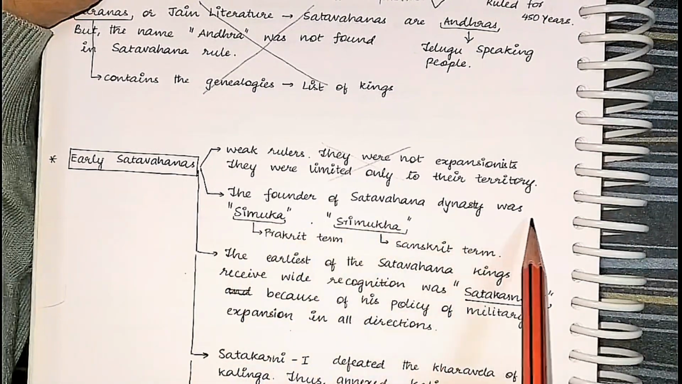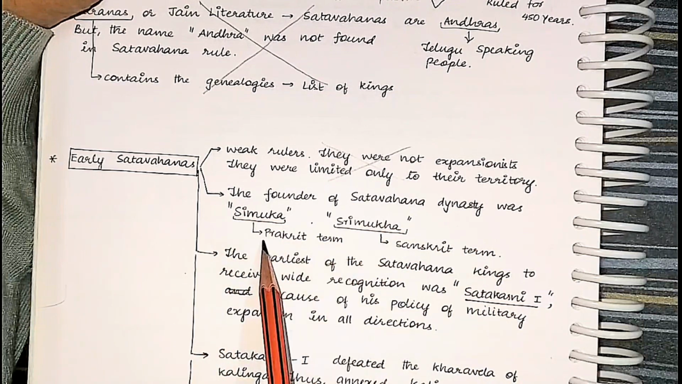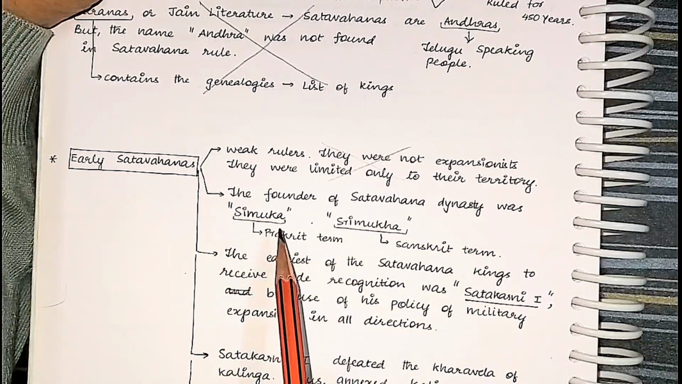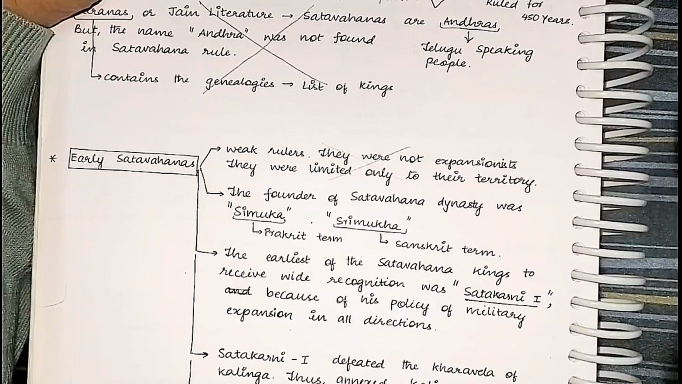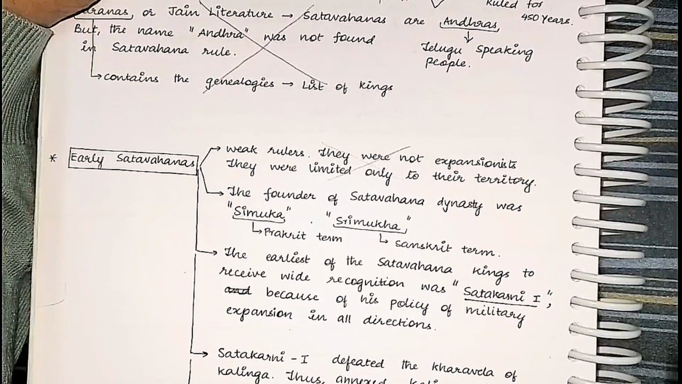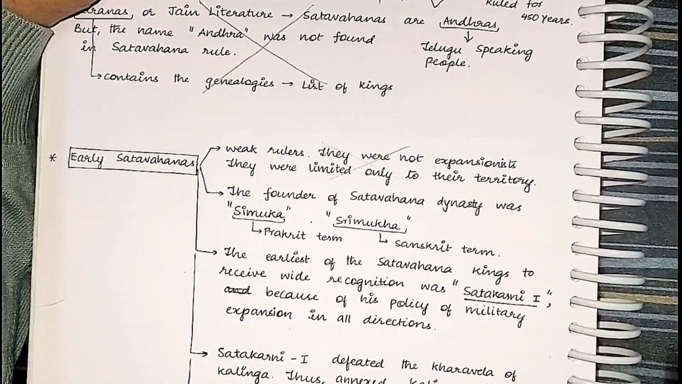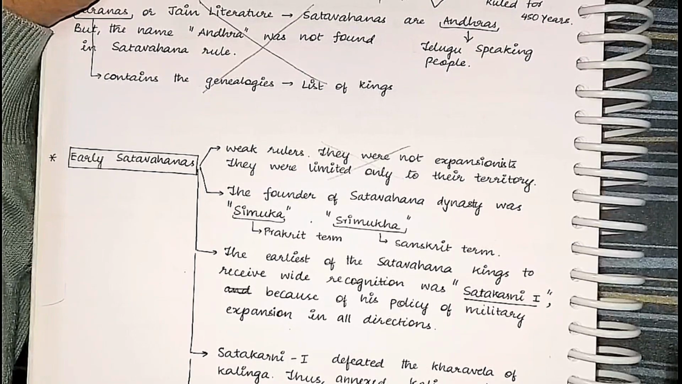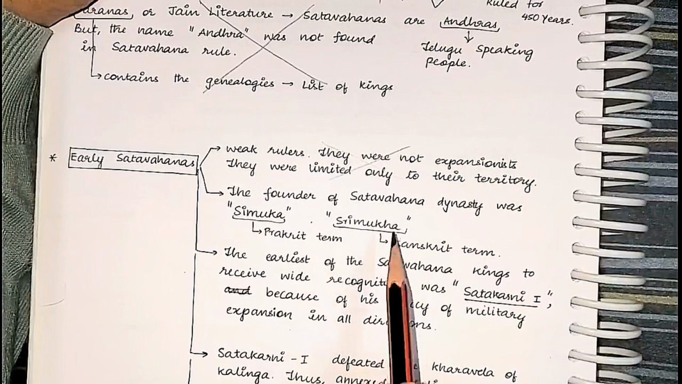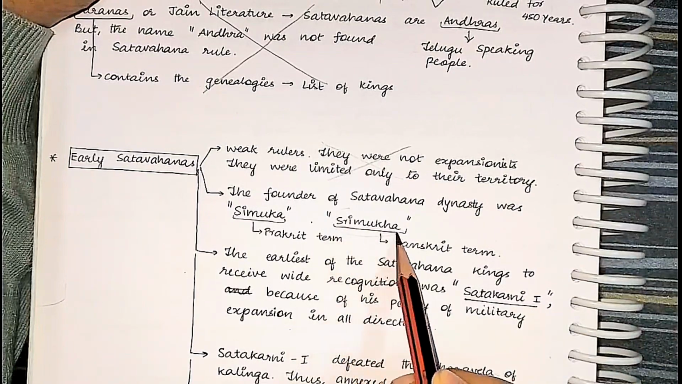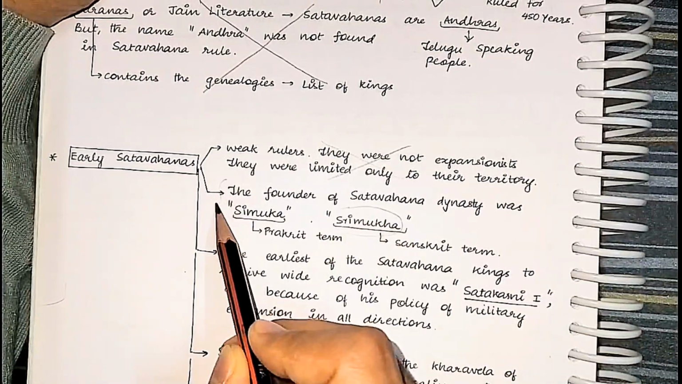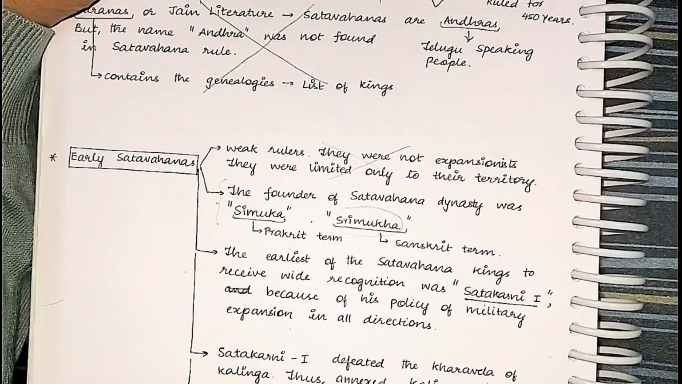The founder of Shatavahana dynasty was Simukha. This is a Prakrit term. During the Shatavahana period, Prakrit as a language was in vogue. It was prevalent because Prakrit was the language of the Mauryans, who were the masters of the Shatavahanas. So Prakrit was also the official language of the Shatavahanas. So the founder of Shatavahanas was Srimukha. You can also use this in the introduction, this particular part.